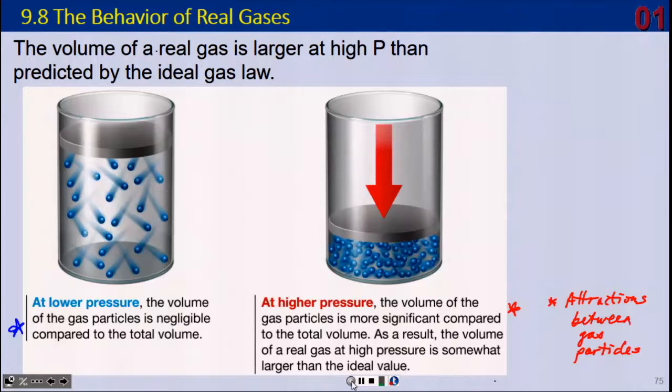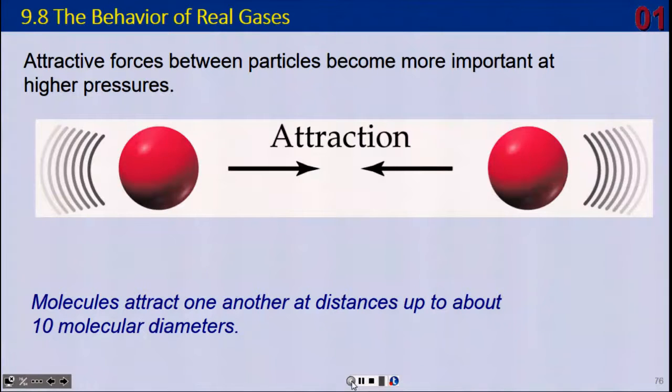All right, so what else? So what are we thinking about here? The attractive forces between these particles will come up in another chapter. We haven't come to that far in this course, but there are different kinds of attractive forces between gas particles, whether they're atoms or molecules, and the closer they get, there will be some attractions between them. And so molecules will attract one another at distances up to about 10 molecular diameters. So they're going to have to get squeezed together fairly tightly, but high pressure will do that.